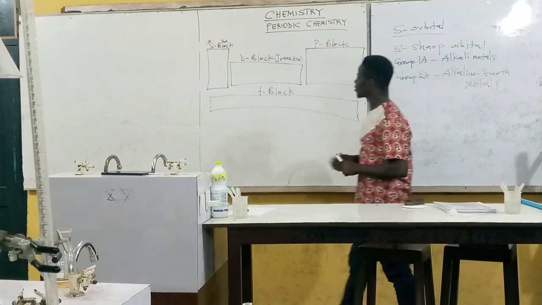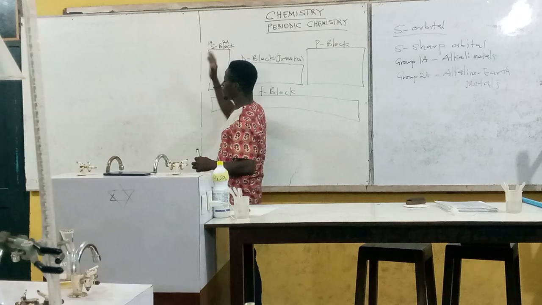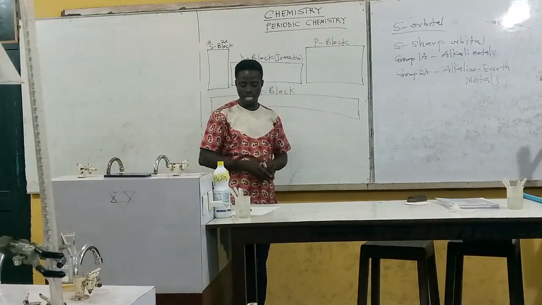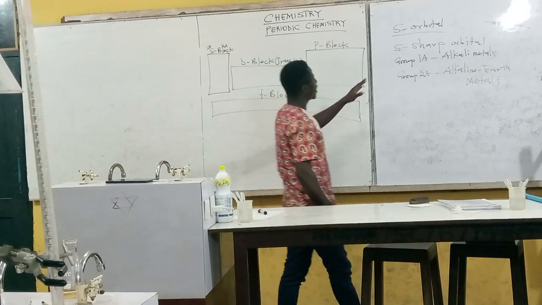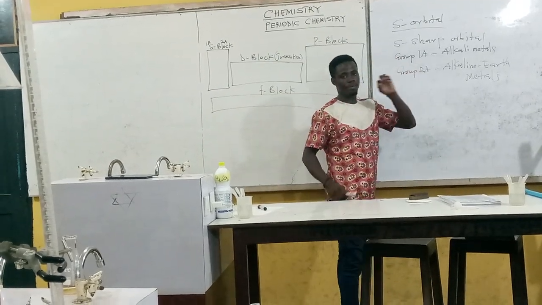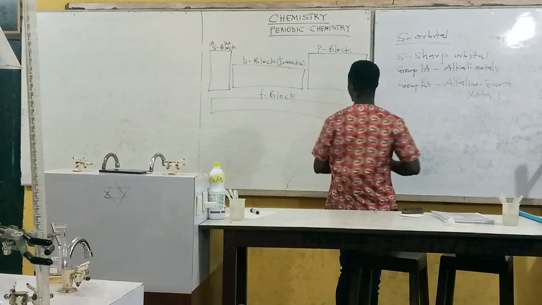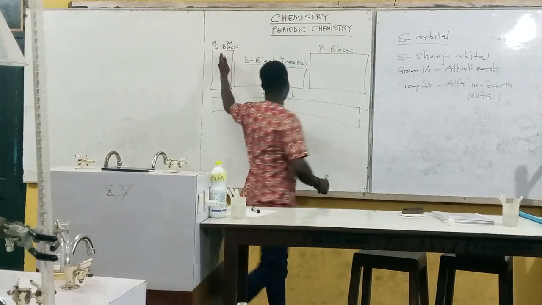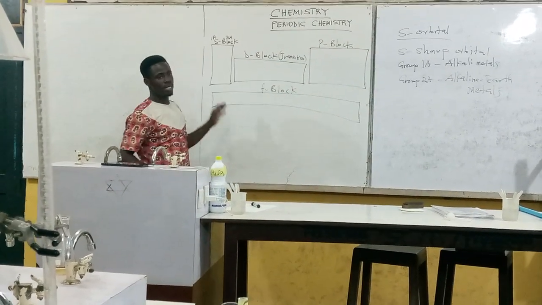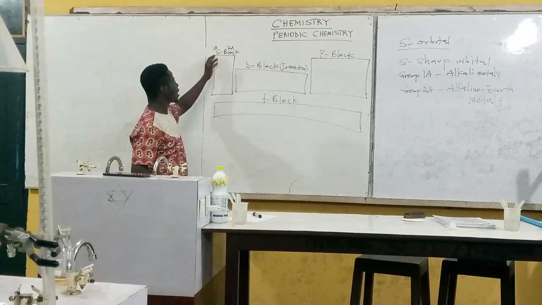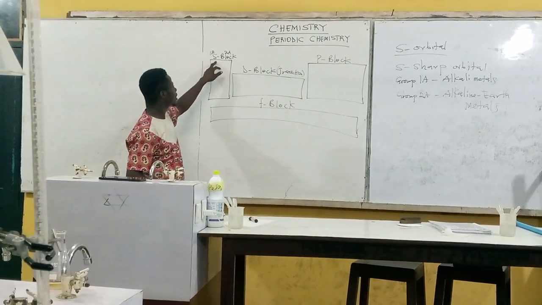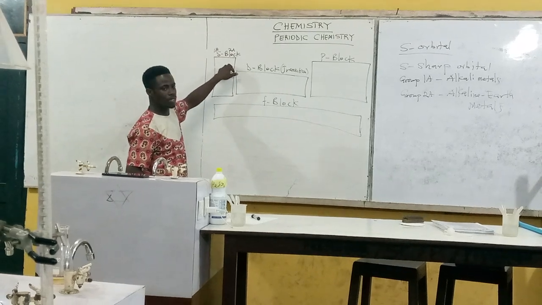So you can see from this S, we don't want to keep saying sharp orbital, sharp orbital. So we prefer to use the name S orbital. So that's the sharp orbital. Now when we finish with the sharp orbital, you can see it has only two. It can only be occupied with two electrons. We have two members there. That is group 1A and 2A. So there are only two.